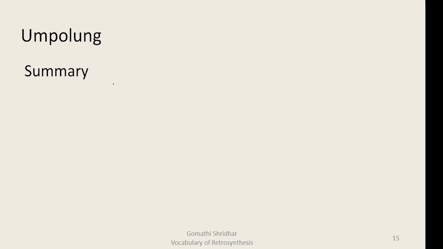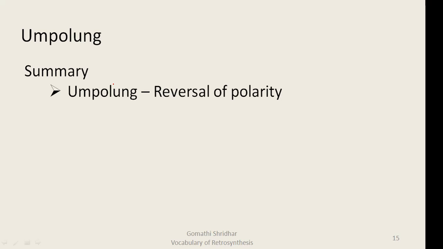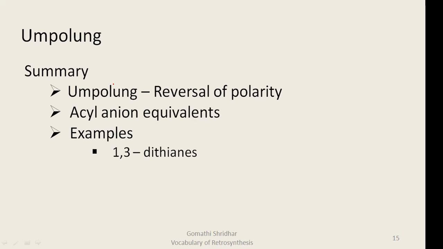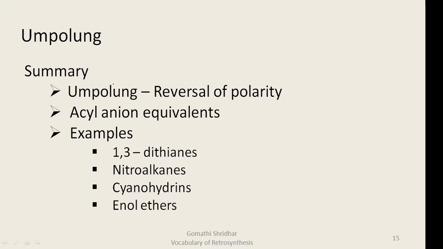Thus, to summarize, in this unit, we have learned the following things: Umpolung or reversal of polarity, and the different acyl anion equivalents, namely 1,3-dithianes, nitroalkanes, cyanohydrins, enol ethers and acetylides.